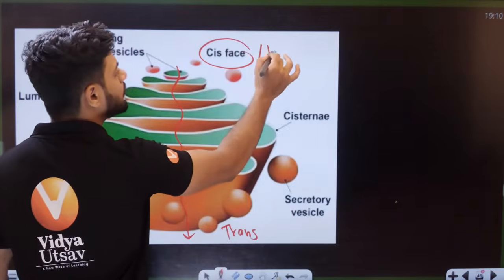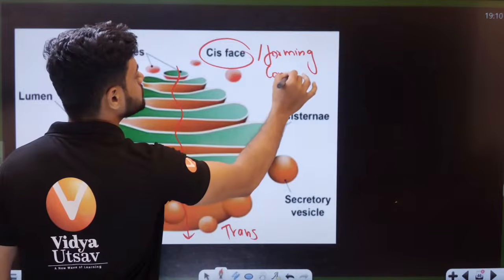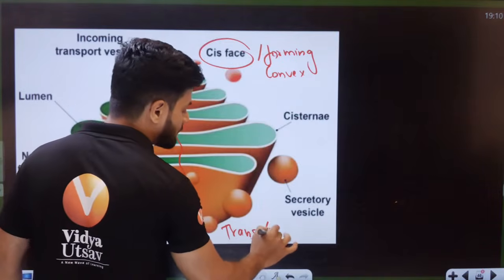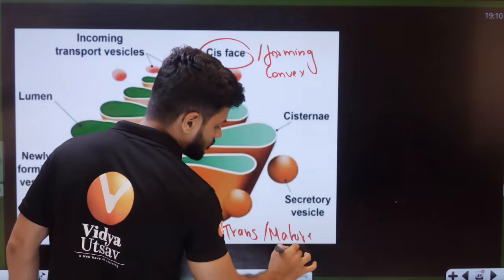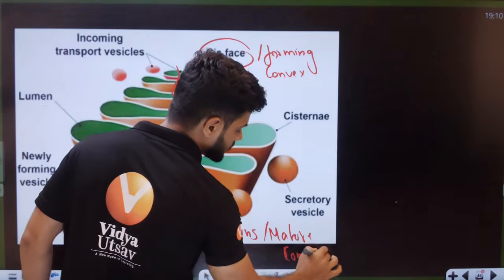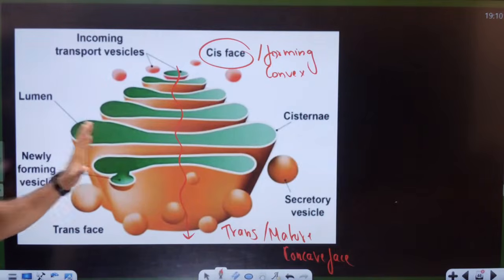Cis phase is also called as forming phase or convex phase, while this is called as maturing or trans or your concave phase. That is the main functioning of your Golgi complex.